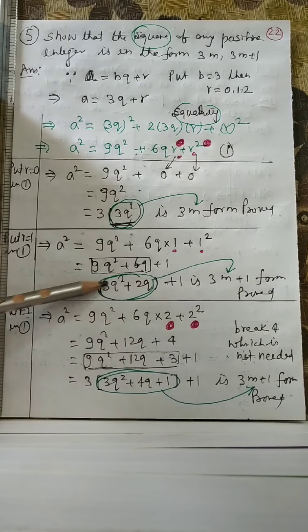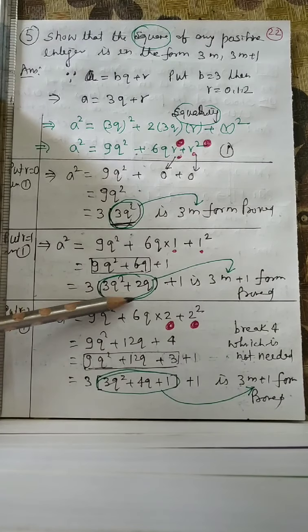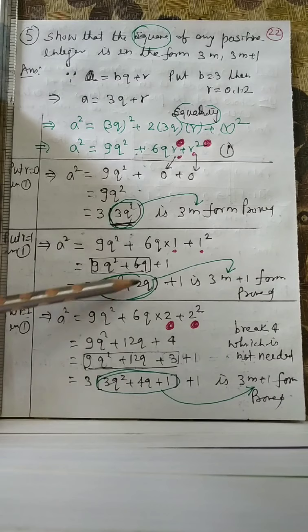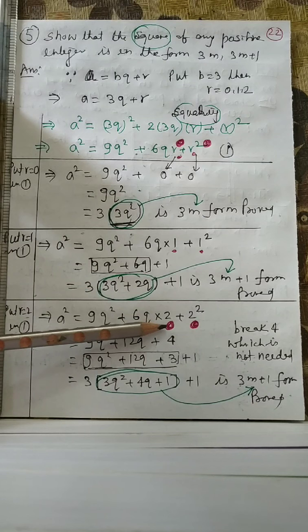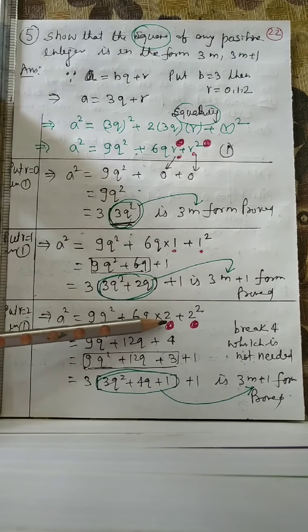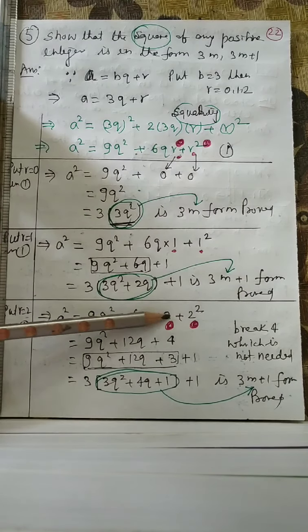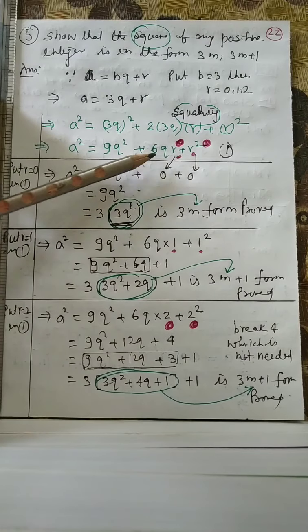This circled green item is taken as m. So this is 3m plus 1 form proved. Now if r is equal to 2 in 1, again we are going to put r is equal to 2 in 1, a square is equal to 9q square, for r is equal to 2 square.